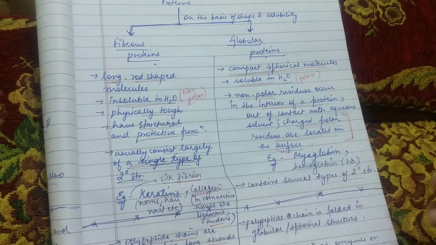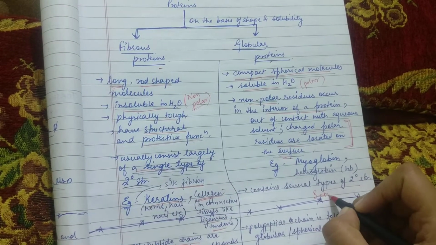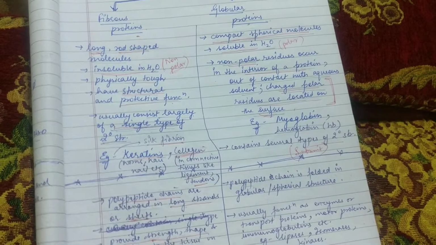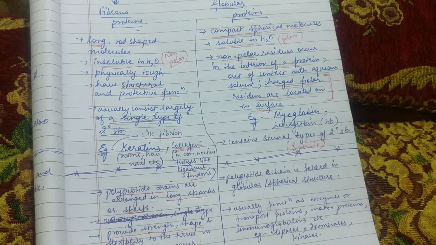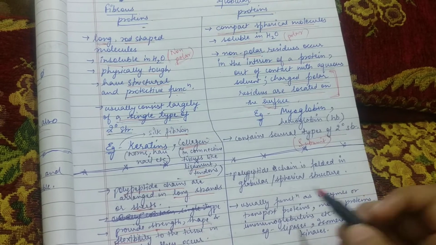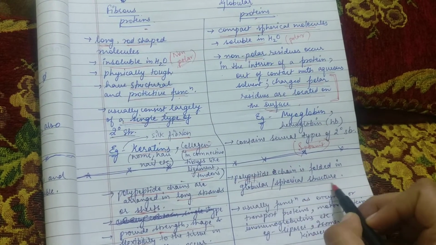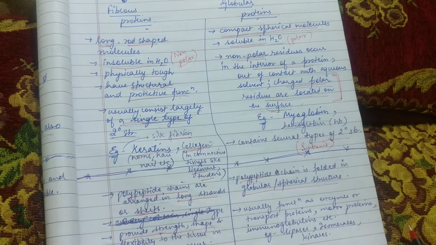of secondary structure, or we can also call them subunits. So they have many subunits in them. So globular proteins are multimeric proteins. The polypeptide chain of a globular protein is folded in a globular or spherical structure.